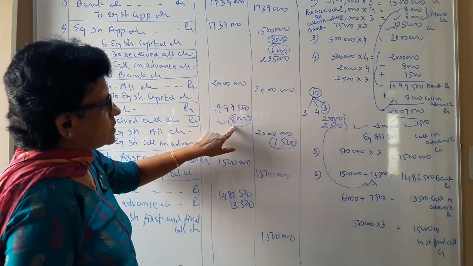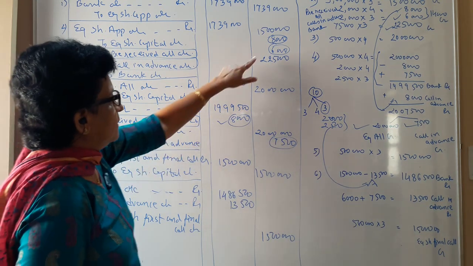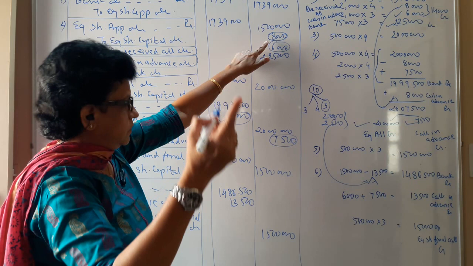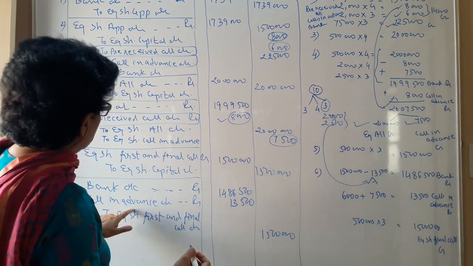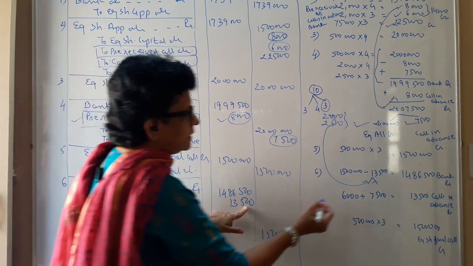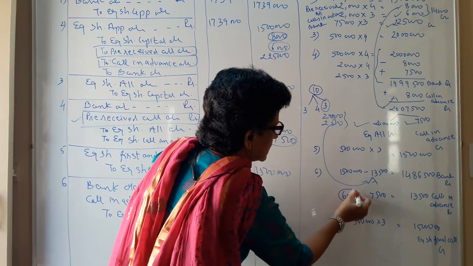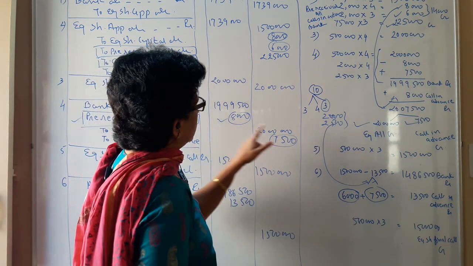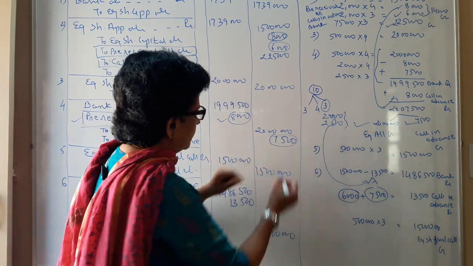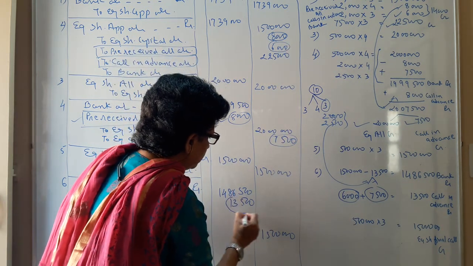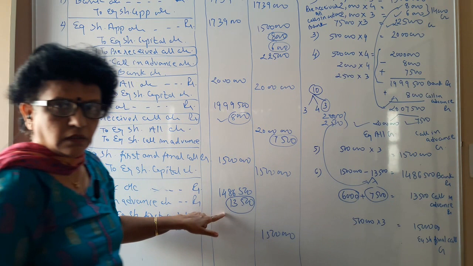So the 8,000 story comes to an end. Now this 6,000 you received in the beginning, that 6,000 you are using here. In this 13,500, one figure is that 6,000 and one figure is 7,500. That is what you have received here. So these two figures make your debit figure of 13,500.